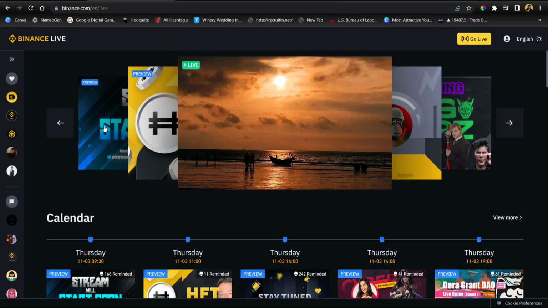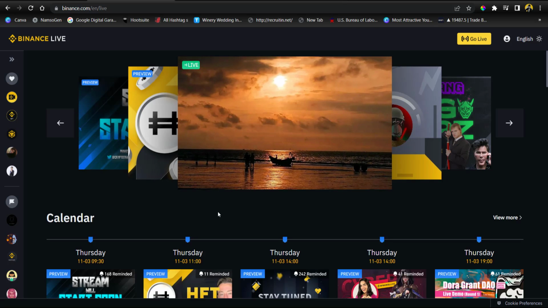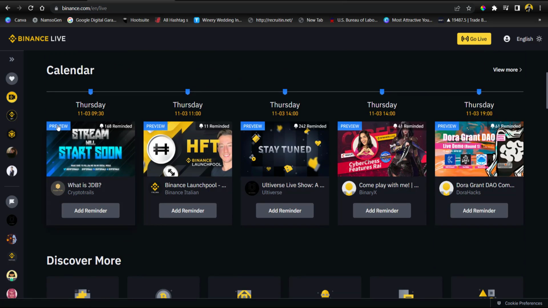So right here you can actually see somebody is live streaming. So this is actually what you're going to see once you click on the Binance Live platform. You can click on view more and see different other people that are also streaming. So you can actually see the calendar and then the number of people that are going to stream on that very day, the time and everything. People are scheduling their live streaming. You can follow them and see what they are doing.